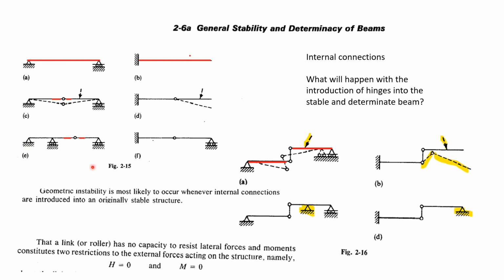Next, let us suppose that a roller is introduced into the section of a statically stable and determinate beam.